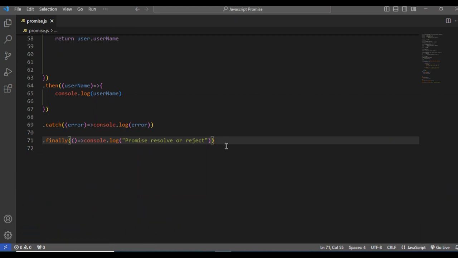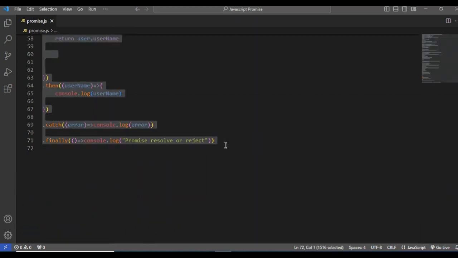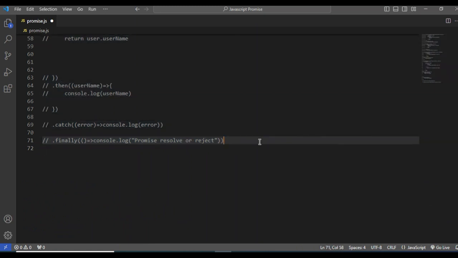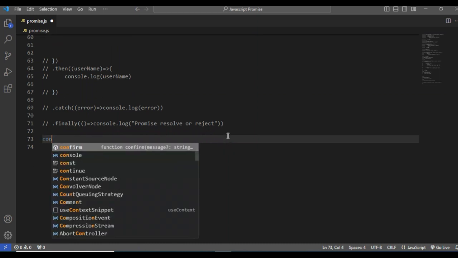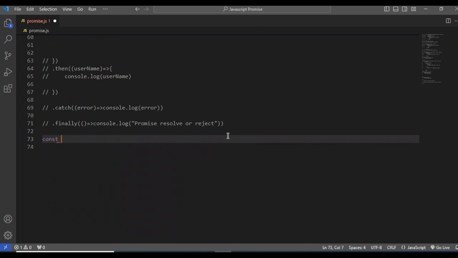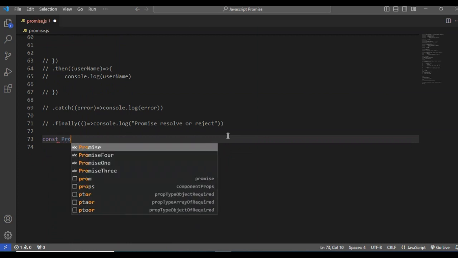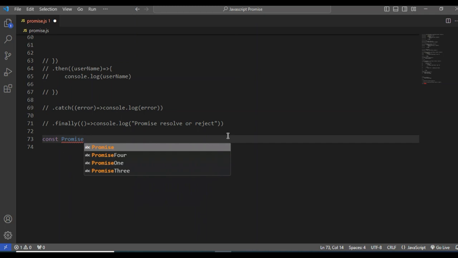Okay, let's jump to our next promise. I already showed you how promise works with then and catch. Now I'm going to show how promise works with async. Let me declare another promise, promise 5.